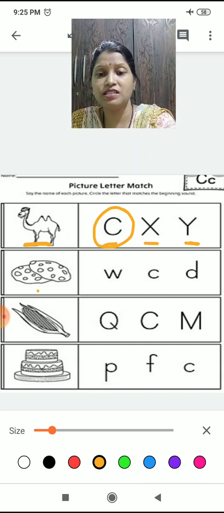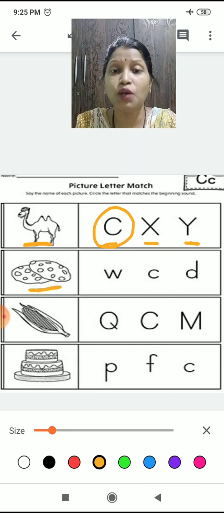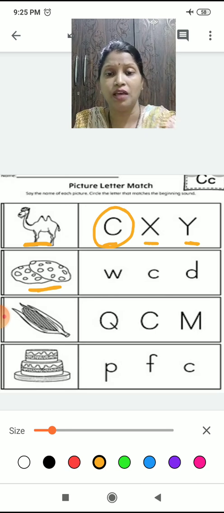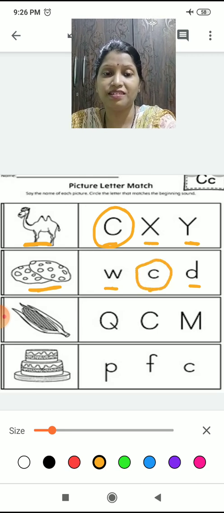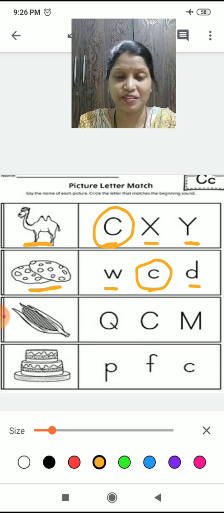Okay. Now, what is this, children? These are the cookies. So, cookies have a sound of a C? Yes, C for cookies. Okay. So, where is C, children? Is this a C? No. Is this a C? No. Is this a C? Yes. So, circle it. Yes. Okay.